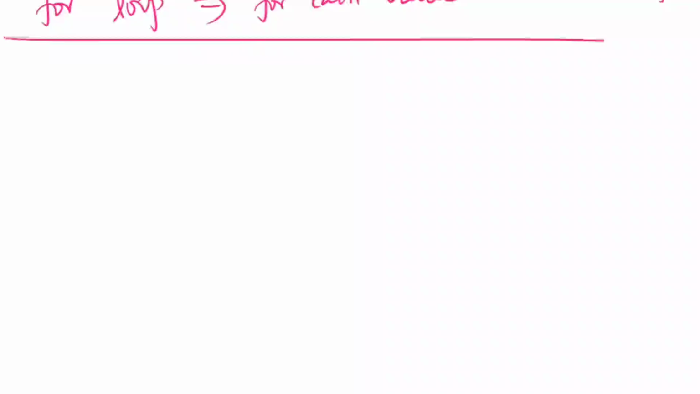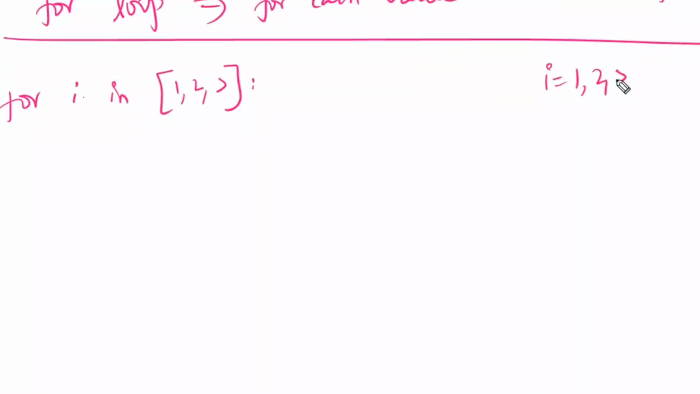Now, what is meant by for loop? Concept wise, for each value, execute the for block. This is the meaning of for loop. Now, for i in list of 1, 2, 3. Directly I'm taking the list here itself. For i in list of 1, 2, 3 means how many i values are there? 1, 2, 3. These are the 3 different values.